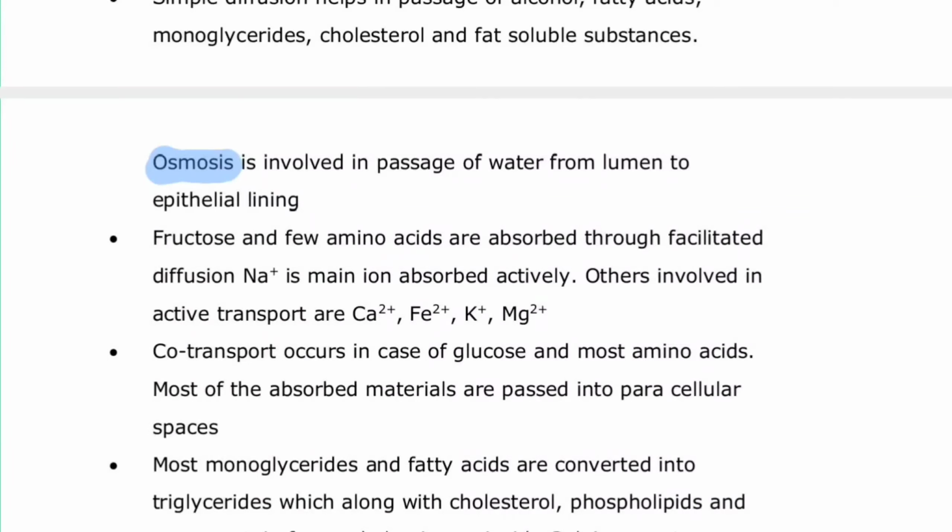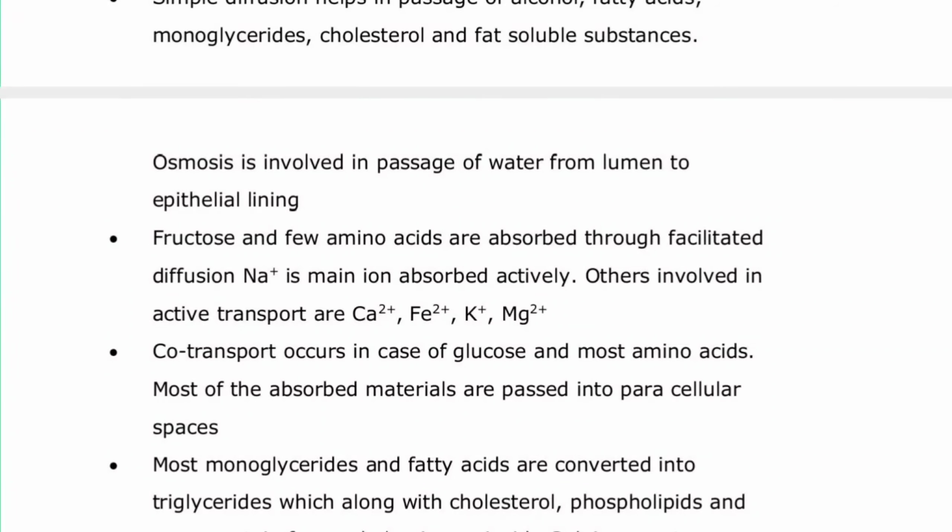Now fructose and a few amino acids are absorbed through facilitated diffusion, and sodium is the main ion absorbed actively. This all takes place in the small intestine. Others involved in active transport are calcium, iron, potassium and magnesium.